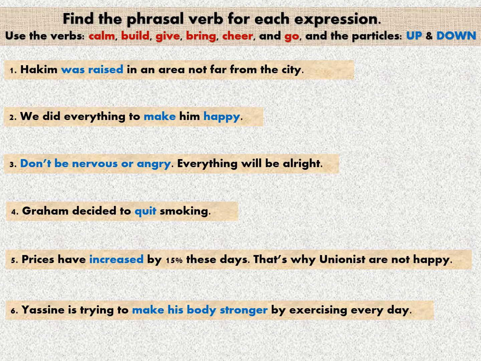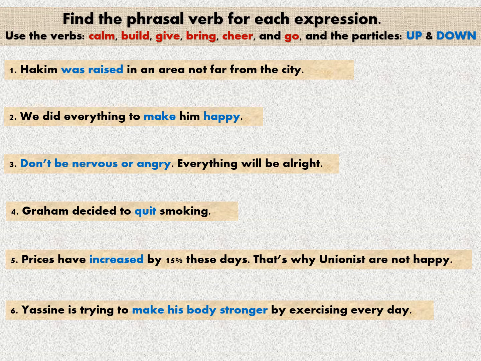Okay, in this exercise, I'd like you to find the phrasal verb now, the phrasal verb for each expression. And I want you to use the verbs calm, build, give, bring, cheer, and go. And of course, the particles up and down. For example, let's do the first one.